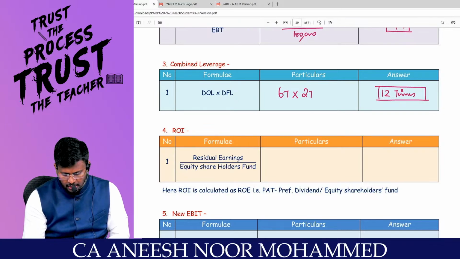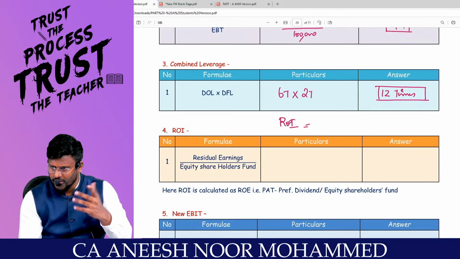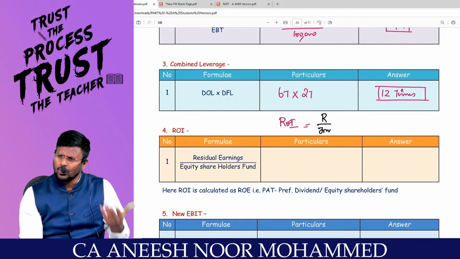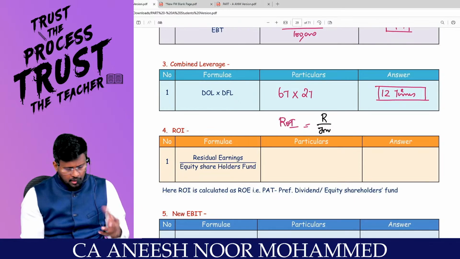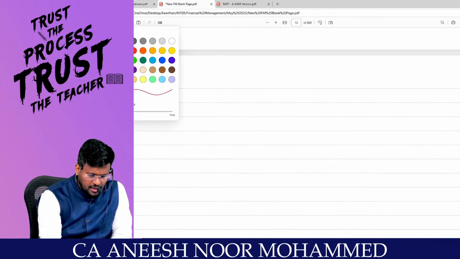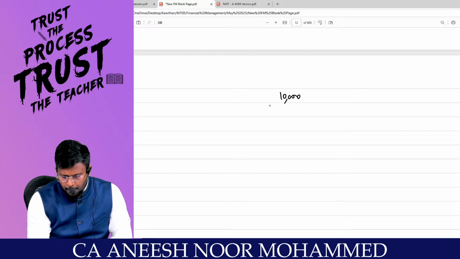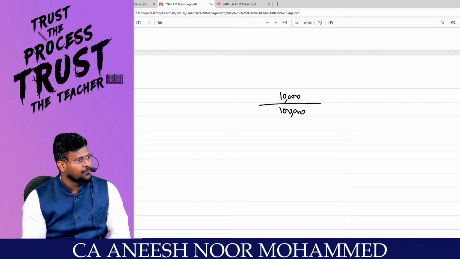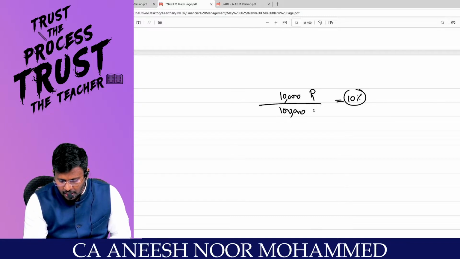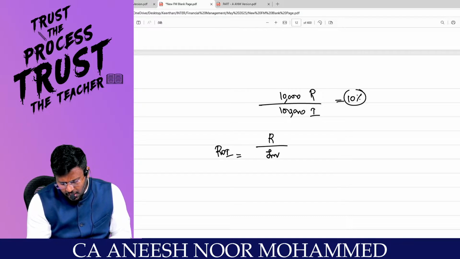Look at the formula. I have not explained the formula. First understand: return on investment is equal to return divided by investment. I will explain it in depth in ratio analysis. For example, you are getting 10,000 rupees interest from a bank and you put 1 lakh rupees as FD. Are you really with me? You can say that 10% is your return. Is there any problem? No, sir. This is your return for the investment. So return on investment is equal to return divided by investment.